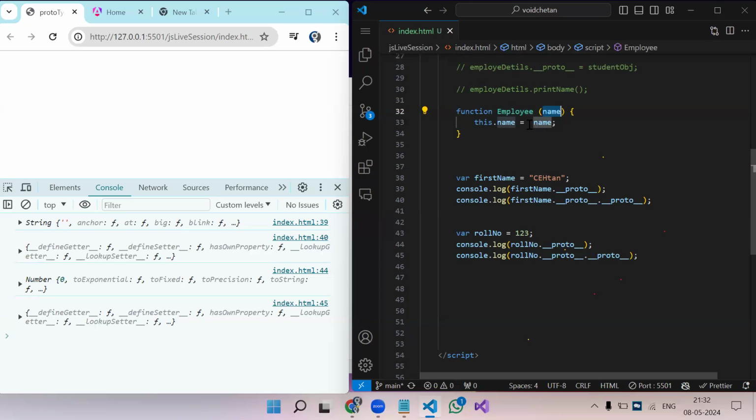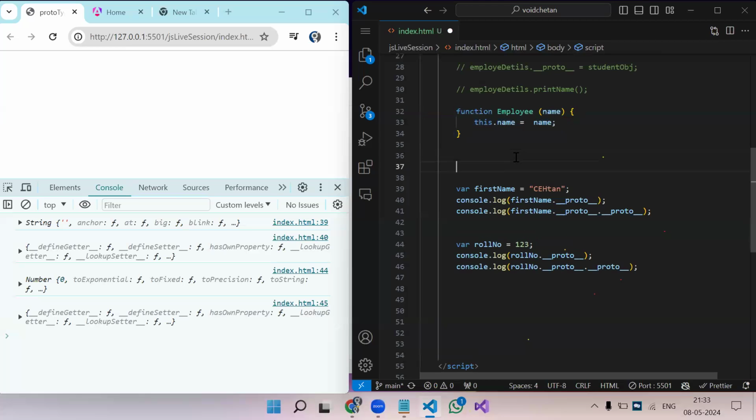Okay. Now we have created a function. Now what I need to do in this function, I need to push a certain property. When we create a string or an array, there are a certain number of properties which are already there, correct? But this is a function. Now in this function, I need to append one of my own functions. So how do we do that?